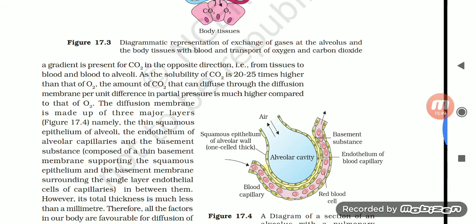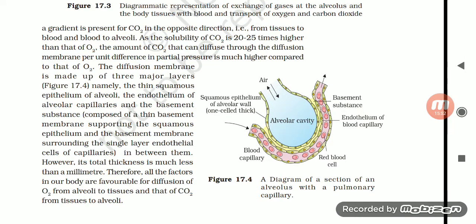So we have finished with alveoli. As the solubility of CO2 is 20 to 25 times higher than that of oxygen, the amount of carbon dioxide that can diffuse through the diffusion membrane per unit difference in partial pressure is much higher compared to that of oxygen. The diffusion membrane is made up of three major layers, figure 17.4, namely the thin squamous epithelium of alveoli, the endothelium of alveolar capillaries, and the basement substance, composed of a thin basement membrane supporting the squamous epithelium and the basement membrane surrounding the single layer endothelial cells of capillaries in between them.